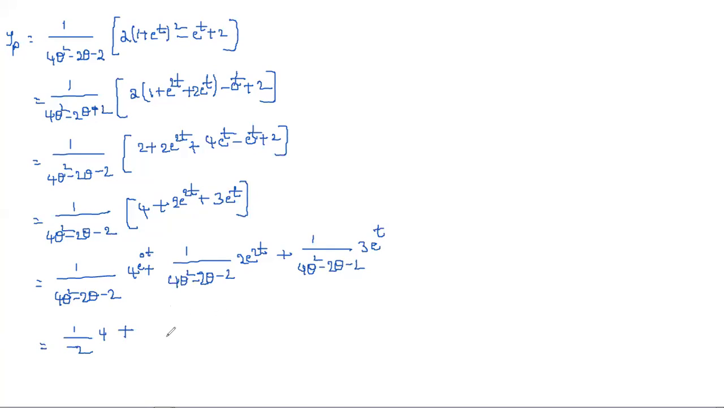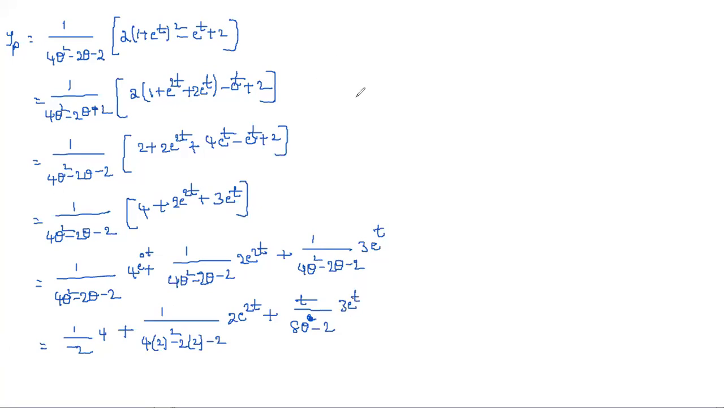Plus, here in place of D, we need to substitute 2. So if you substitute in that, what we'll get? 4 into 2 square minus 2 into 2 minus 2, which is into 2 e power 2t. Plus, here if you see, if you substitute D as 1, it becomes 0: 4 minus 2 minus 2, that is 0. So for that simply what we can do is apply the derivative for this. So this is nothing but 8D minus 2, into 3 e power t.